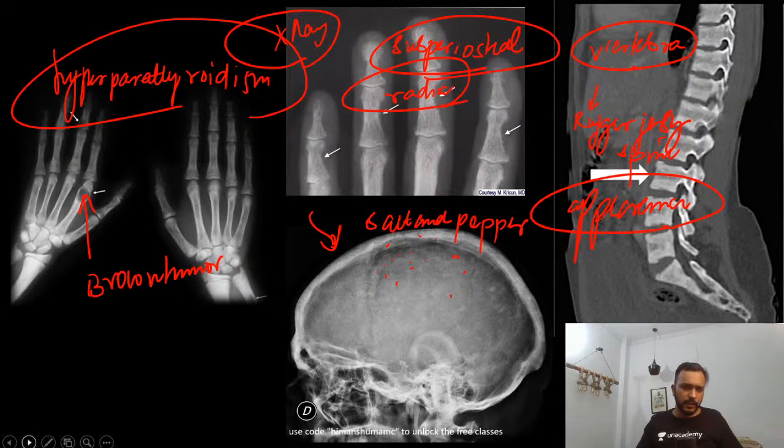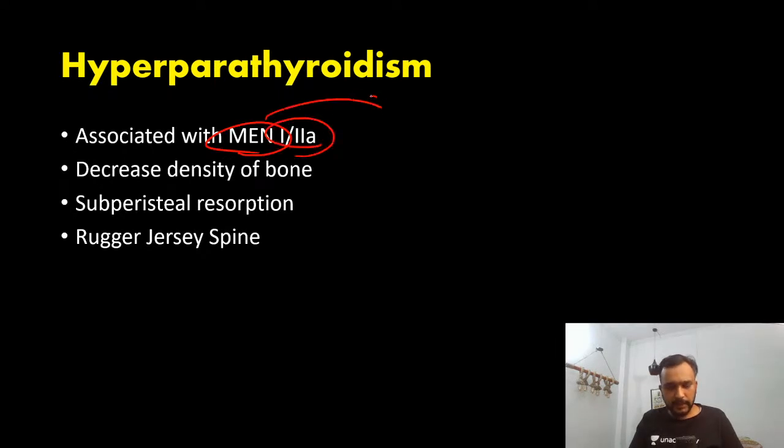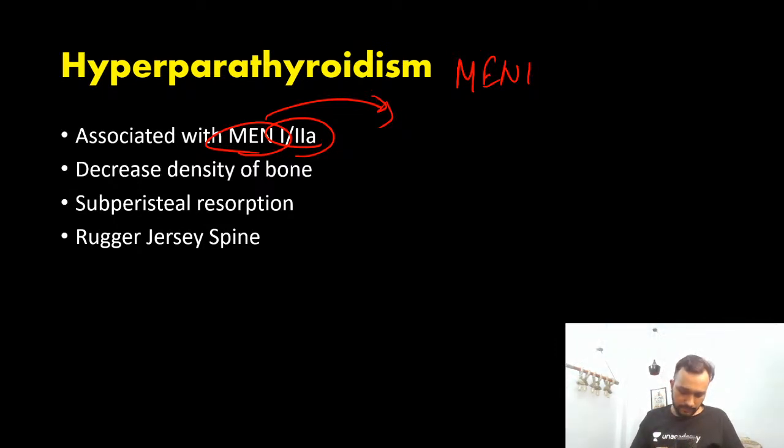Okay. Now guys, moving on to the next image. So hyperparathyroidism, we all know it is associated with MEN 1 and MEN 2A. Can you tell me what are the other features you are going to find in MEN 1 syndrome?